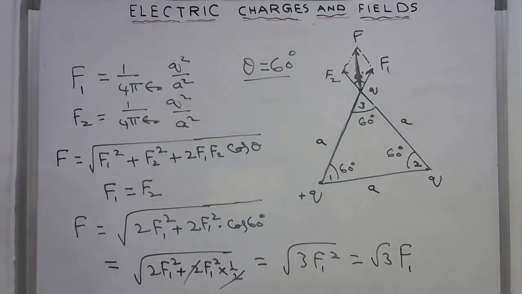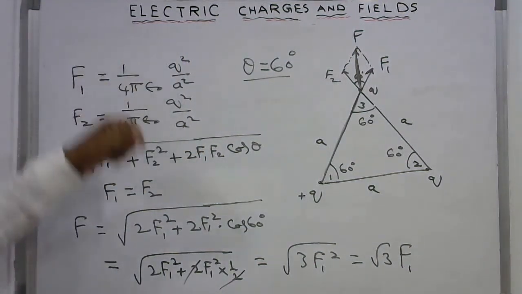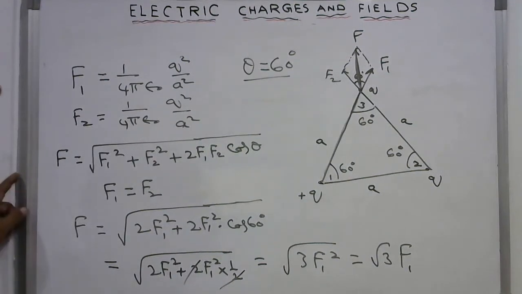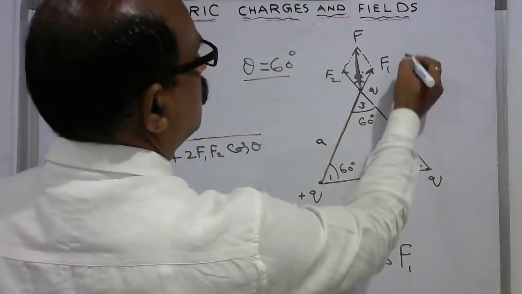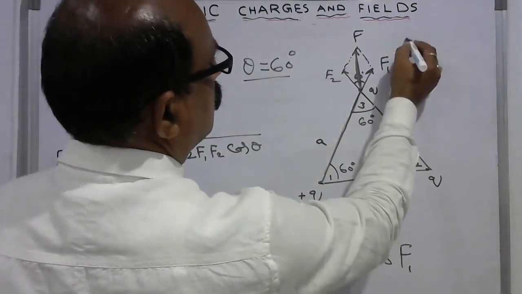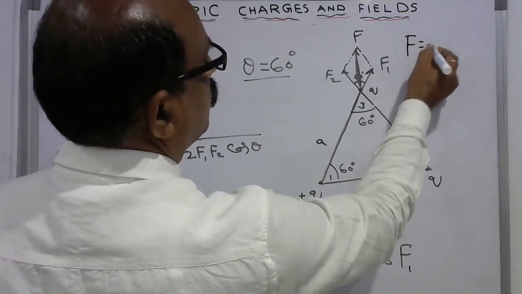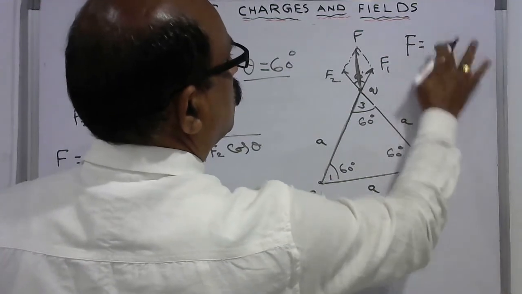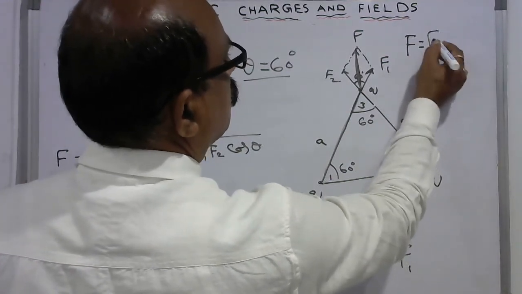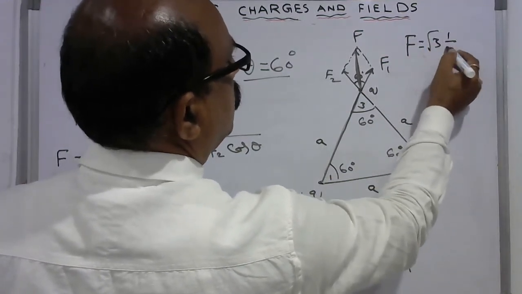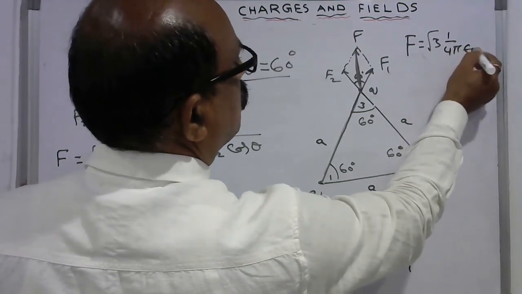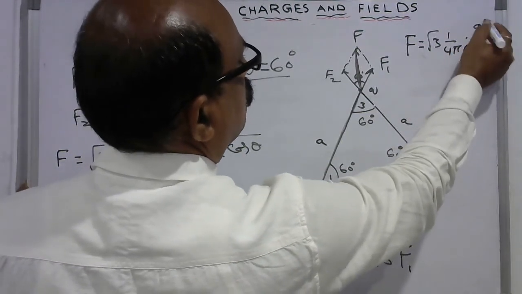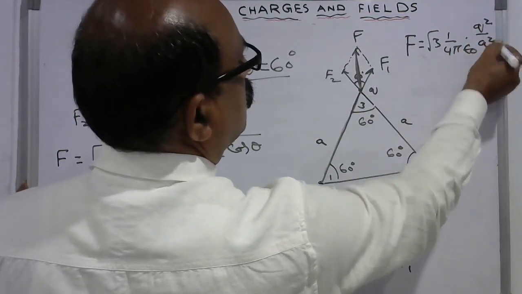But what is F1? 1 by 4 pi epsilon naught Q square by A square. So finally the force is equal to root 3 times 1 by 4 pi epsilon naught into Q square by A square.